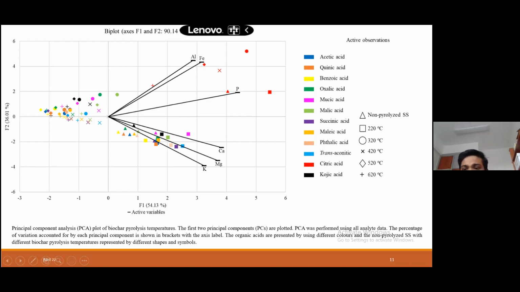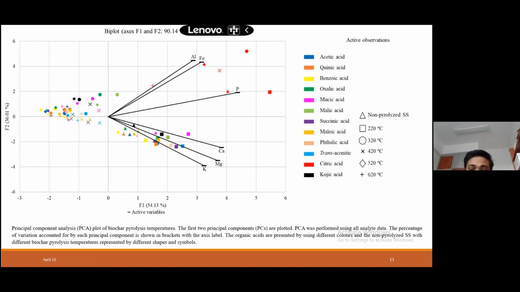One most interesting thing is the 620 degrees Celsius biochar is here. It was strange. It's far away from here, and it's near to the aluminium. So it means when you are increasing temperature, the composition is changing.